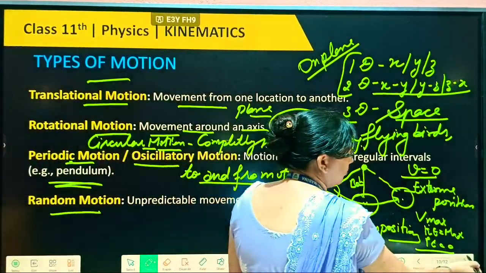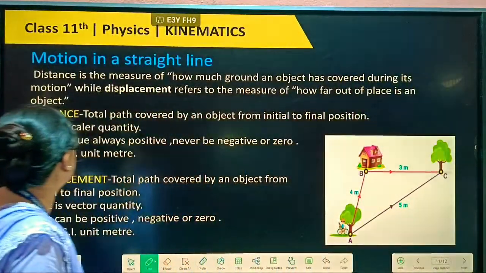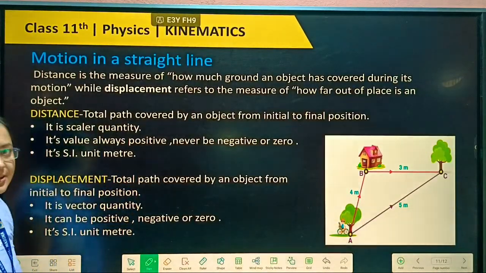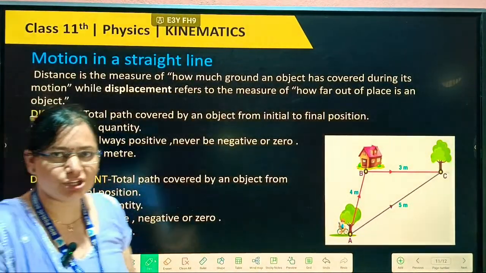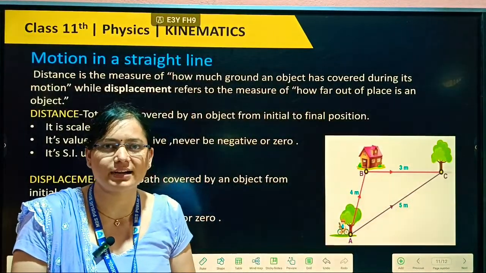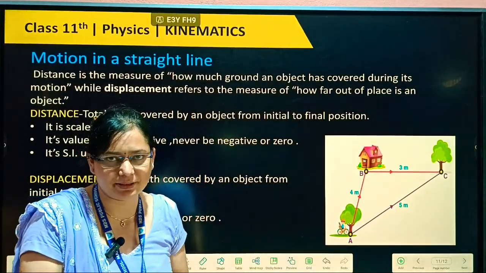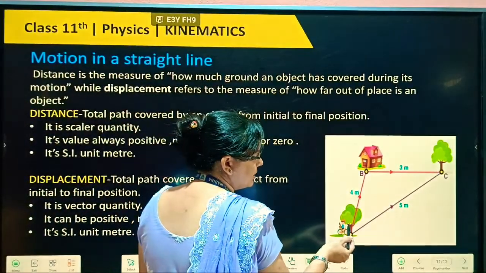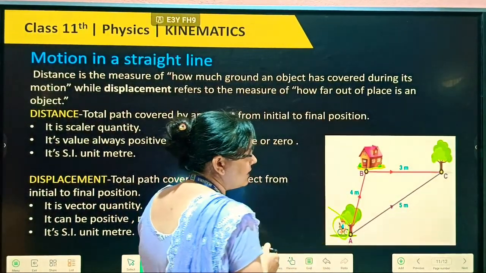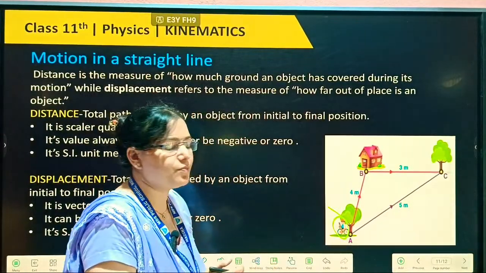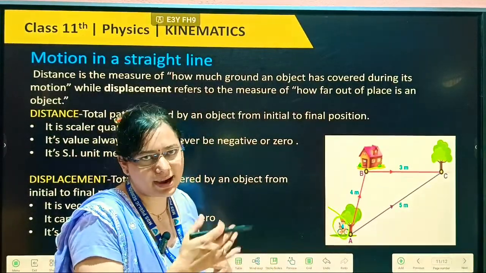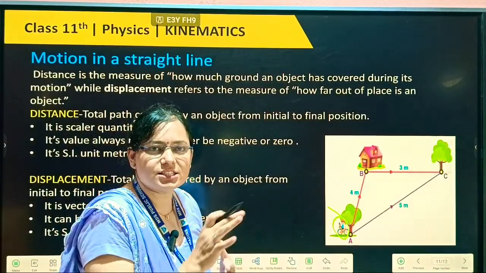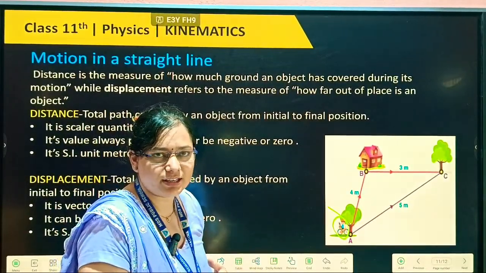Then after this, motion in a straight line. During the motion, the position of any object is changing, then different terms will be there. See the picture here, a person with a cycle, moving and changing position from initial to some point, then some path is covered by this body, yes or no?